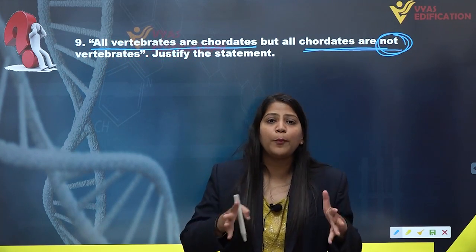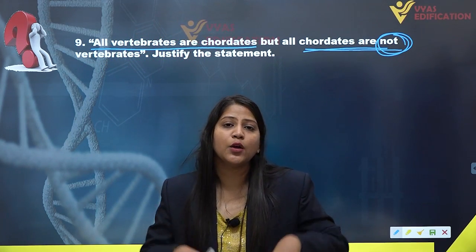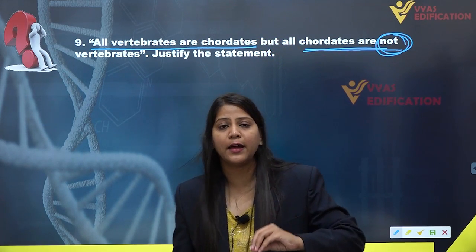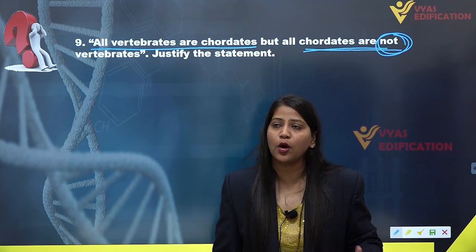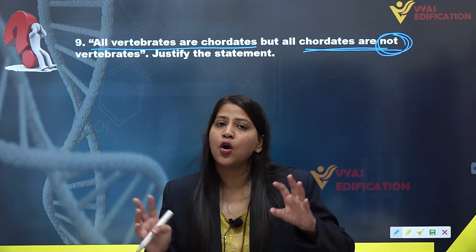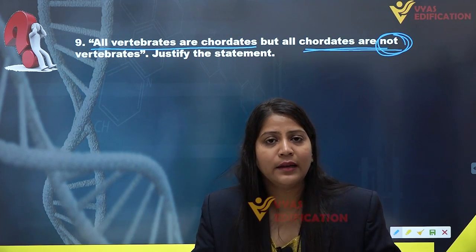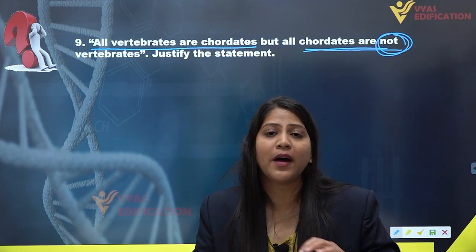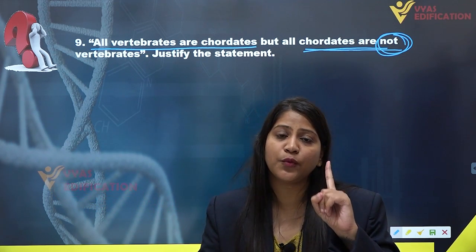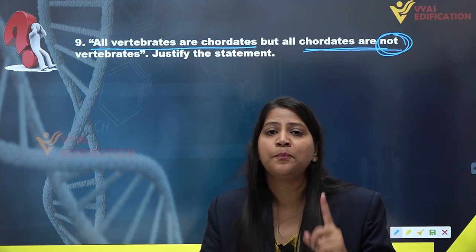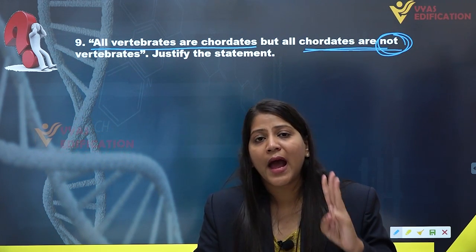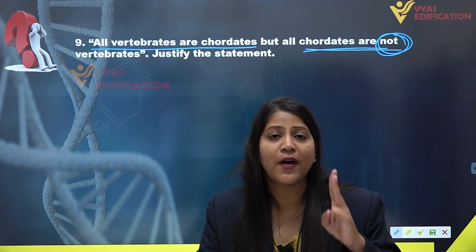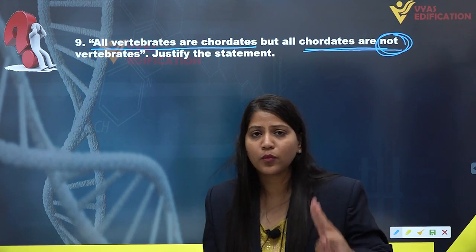Alright, now I hope it is clear what chordates are. Chordates are a group of animals which have a notochord present in their body. All these animals are known as chordates. Now we know that the phylum Chordata is subdivided into subphyla. The first subphylum is Urochordata, then Cephalochordata, and the last subphylum under the phylum Chordata is the subphylum Vertebrata. Alright.